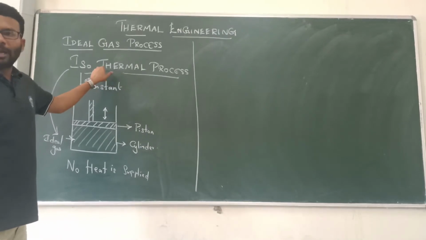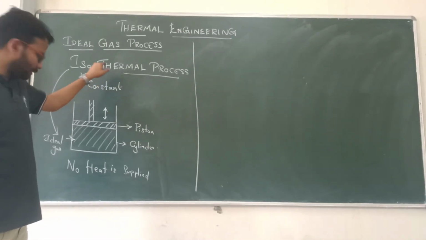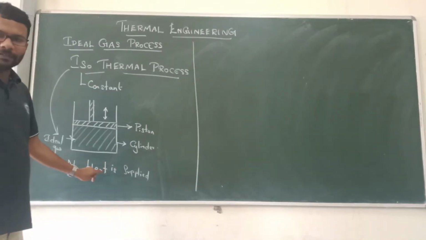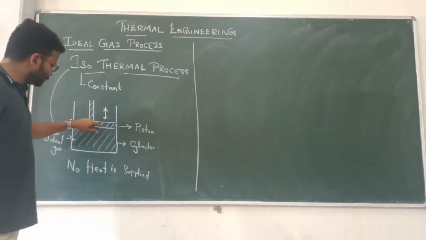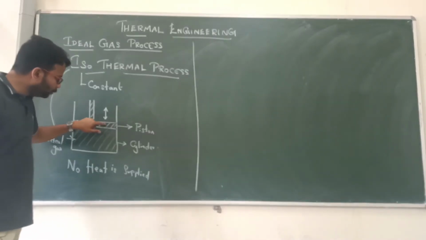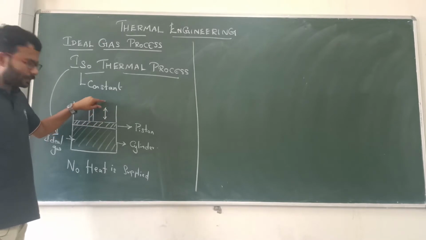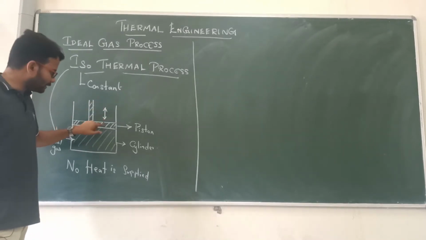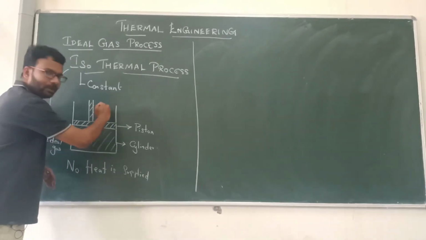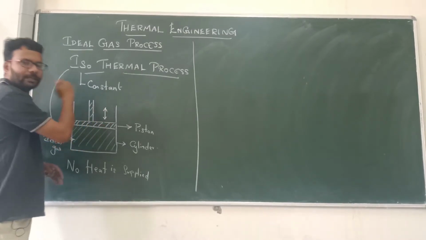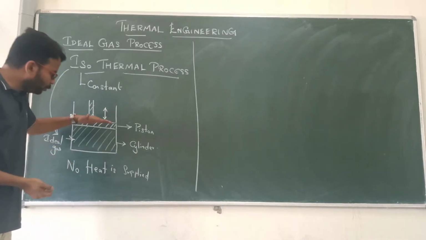What is going to happen in this isothermal process? We are not giving any heat. Let us try to move the piston slowly up or slowly down. What will happen if we move the piston?